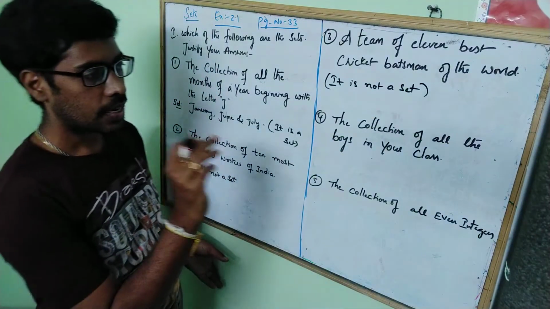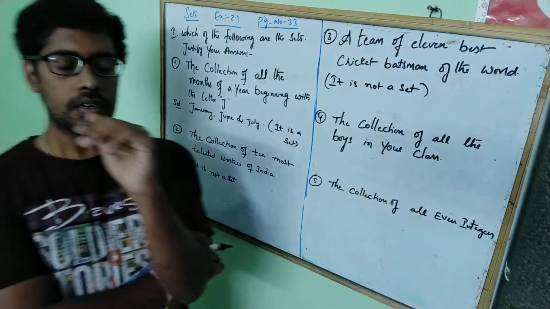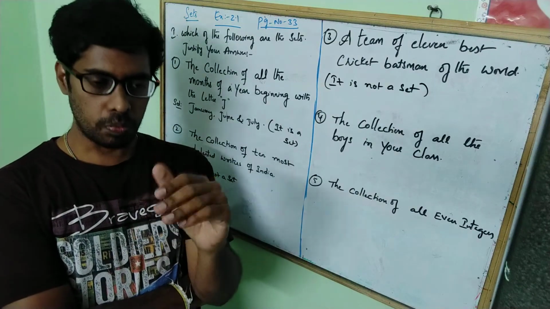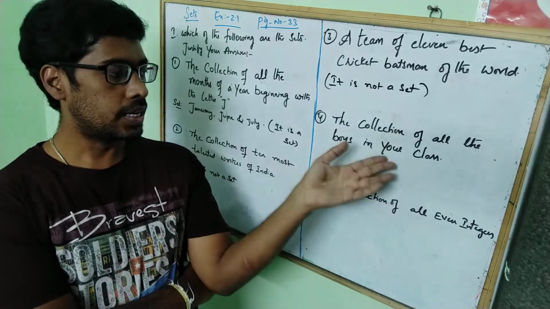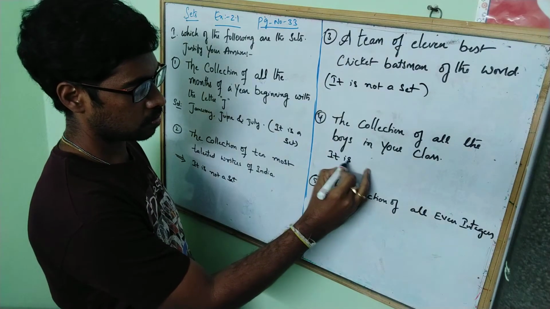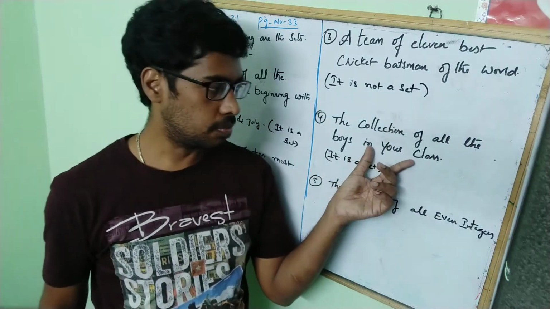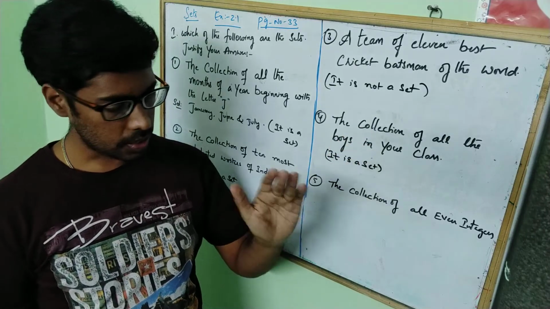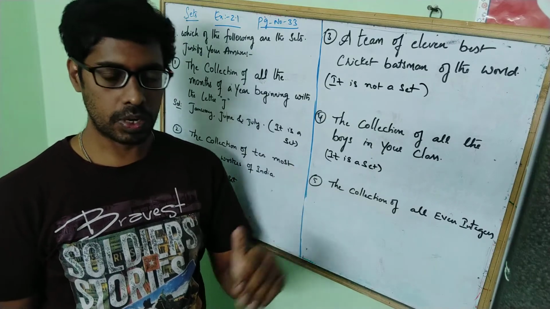Okay, now the collection of all the boys in your class. Yes, it is a set, because they are talking about the collection of the boys who belong to your class, not other class, right? Therefore it is a set, because it is fixed, guys. They are not talking about other class, they are talking about your class, the collection of all the boys of your class.